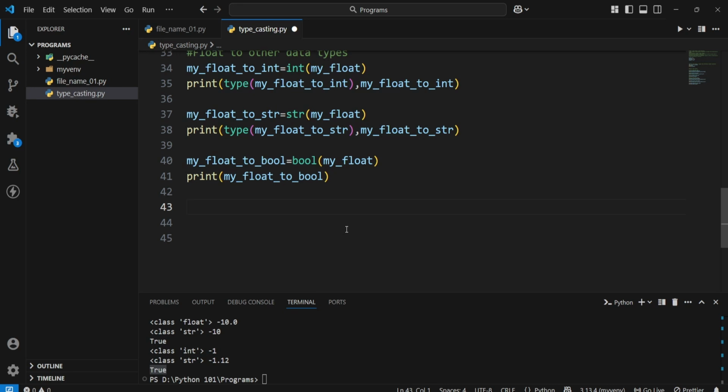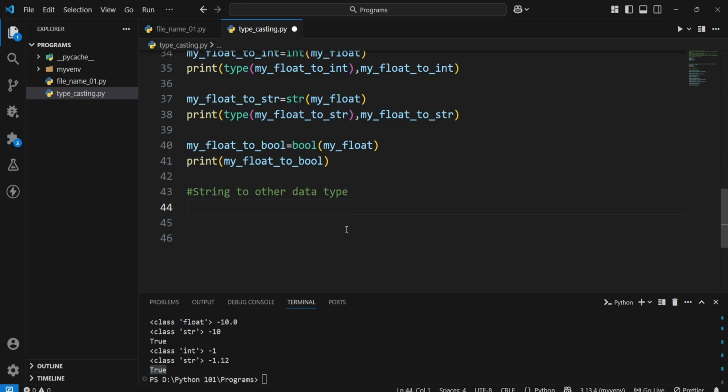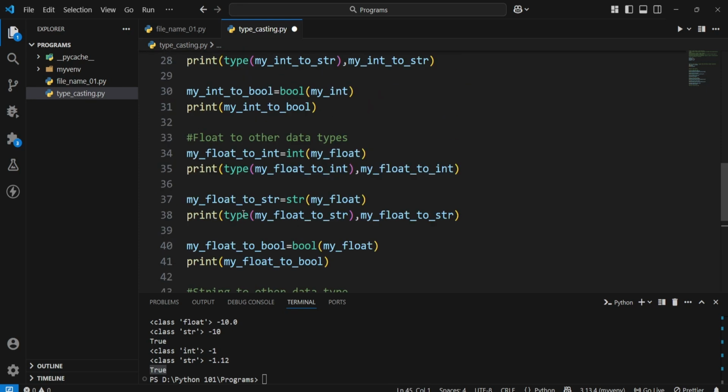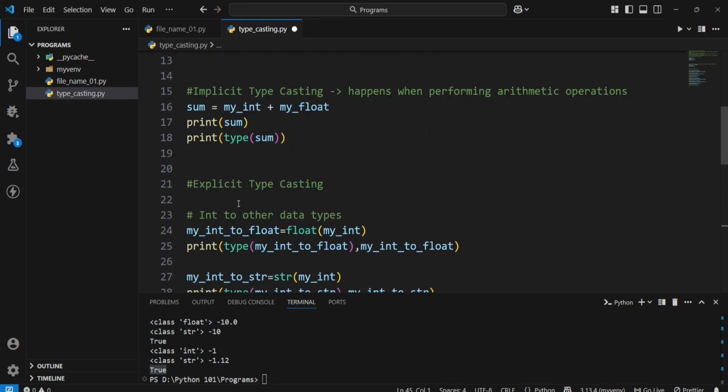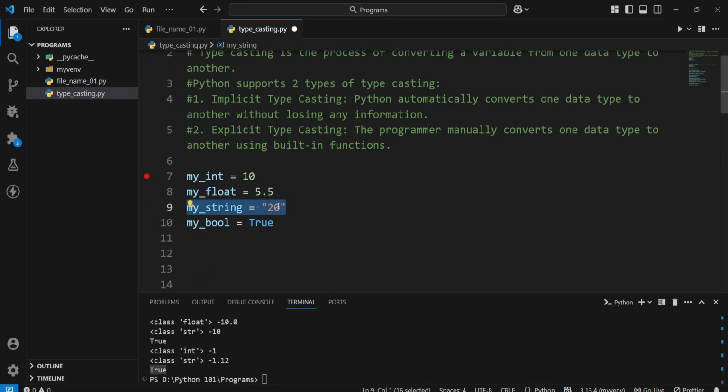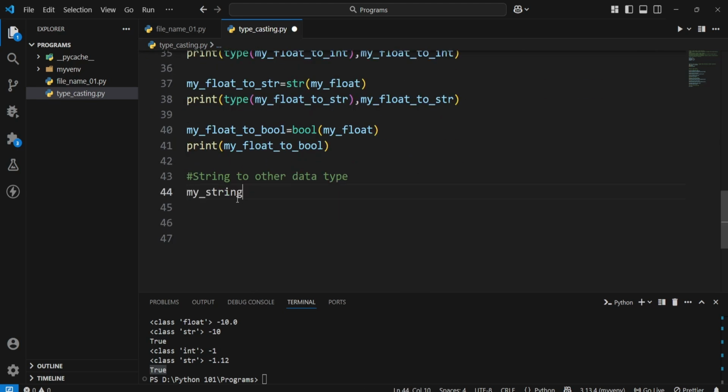Now let's talk about converting string to other data types. Now here we have some things to be considered. Okay, now let's take our string first, that is my string. Okay, now let's first start by converting into an integer, my string to int, right?